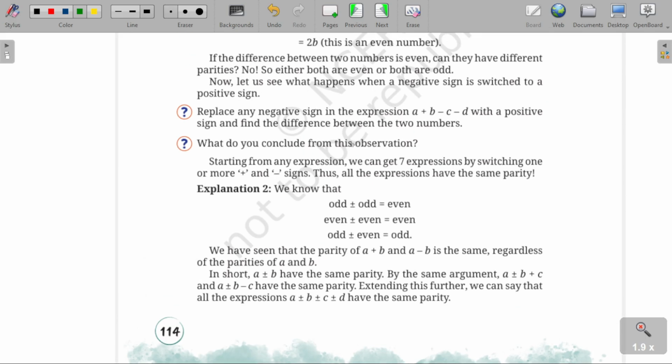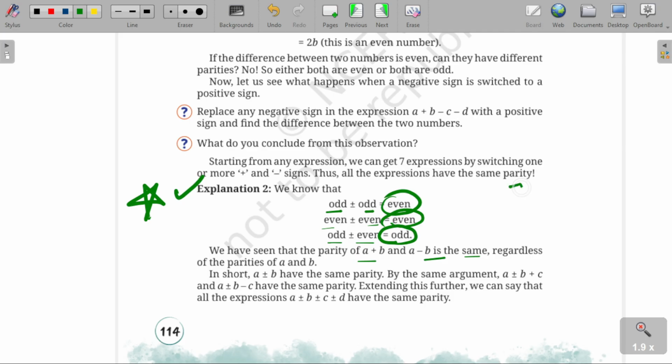Next explanation is C. Again, जो अभी करवाया था वही आ गया ना. We know that odd plus odd, same parity, gives you even, always even. Same parity gives you always even, but different parity will give you an odd number. Clear? We have seen that the parity of A plus B and A minus B is the same regardless of the parity of A and B. Okay, what do they mean to say now?